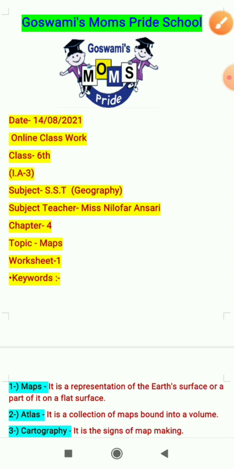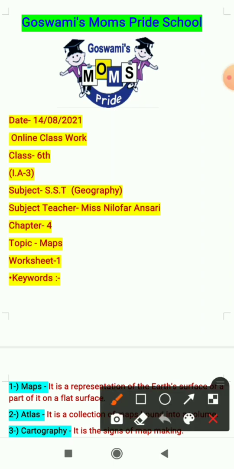So like always, before starting the work, you all have to mention today's date in your copies, that is 14 August 2021. With this, you have to mention online classwork in your copies, and with this, you have to mention chapter 4 with the topic maps. Now let's see the keywords.